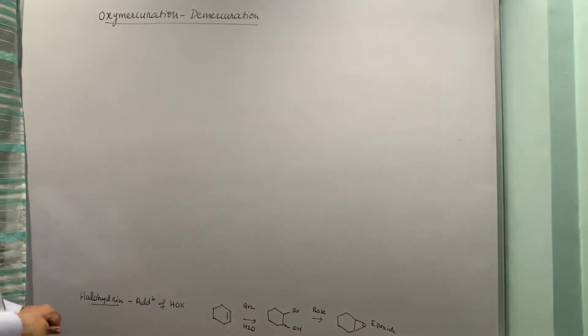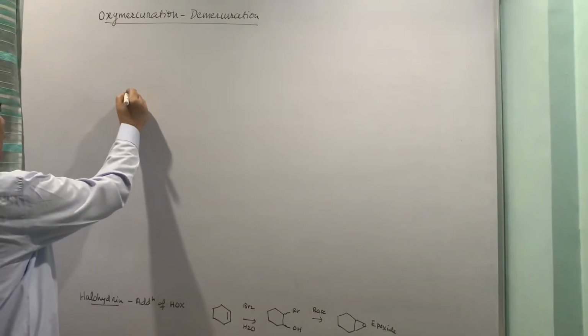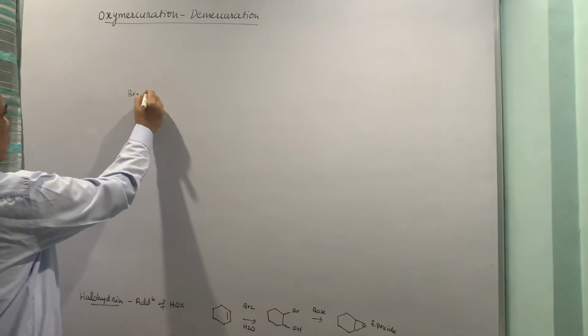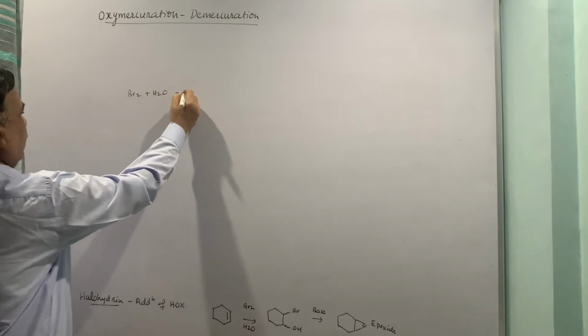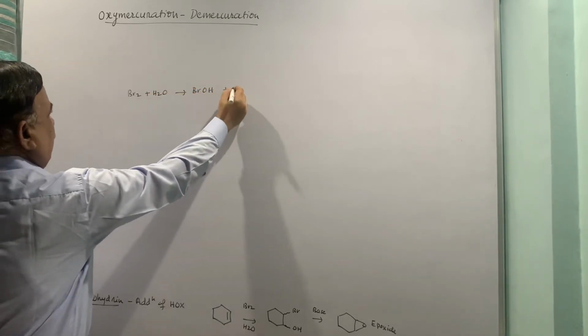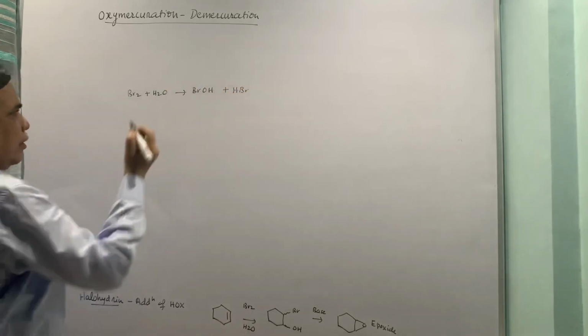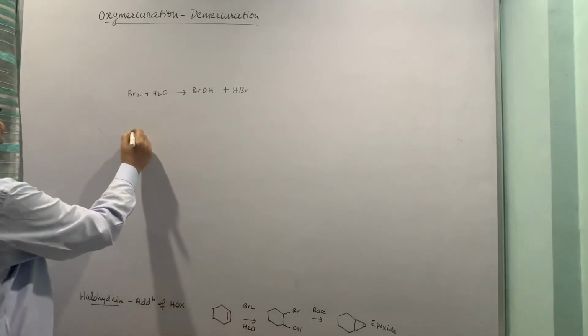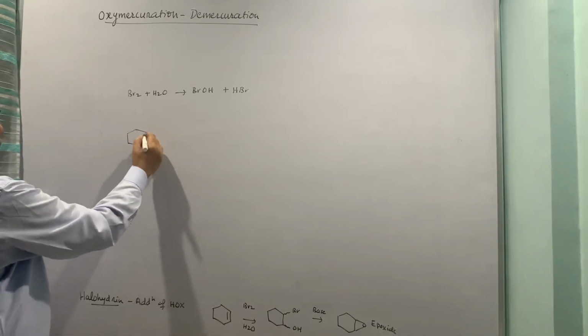The last reaction is addition of halohydrin. So first of all, we have to write down the formation of HOBr, HOX in general, and then put it across this.